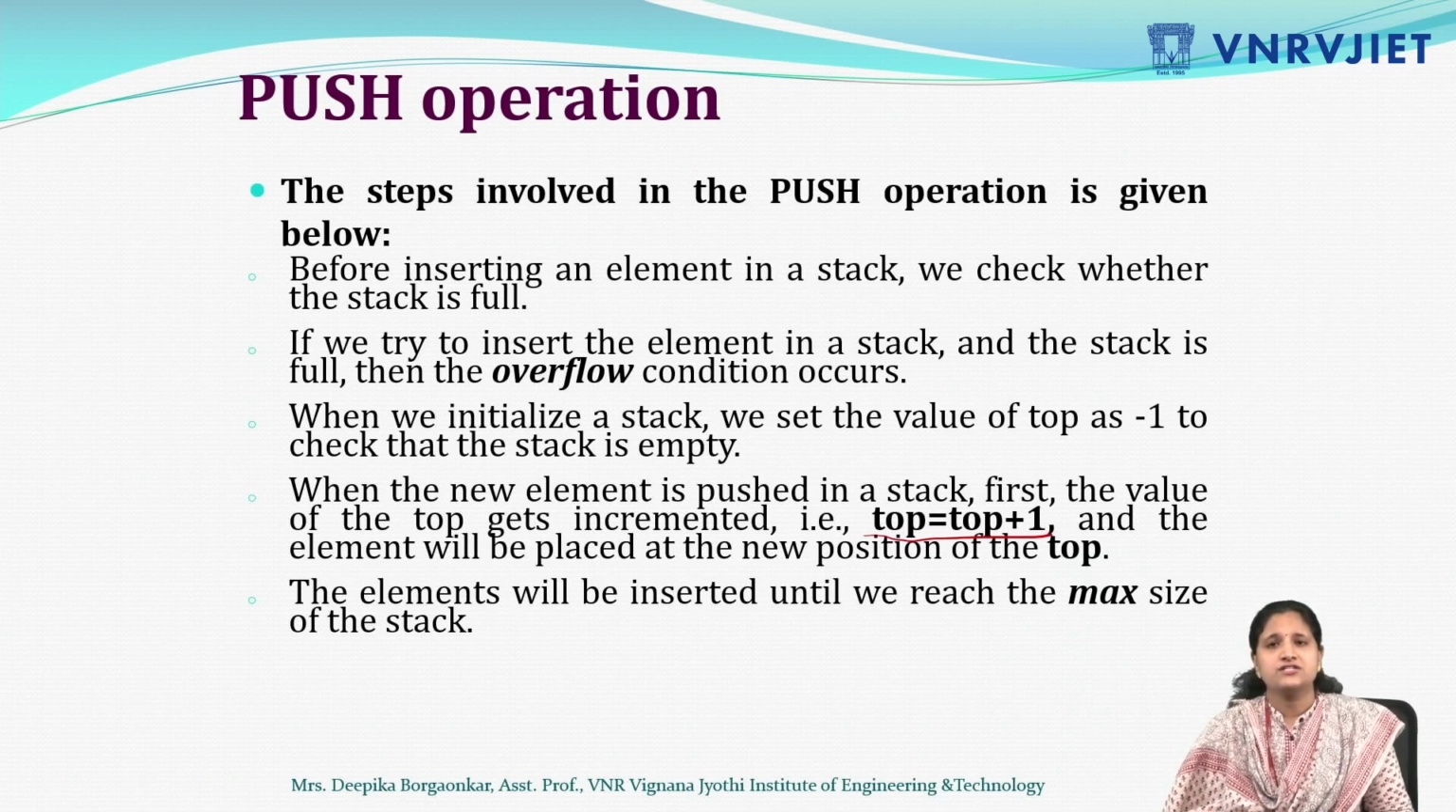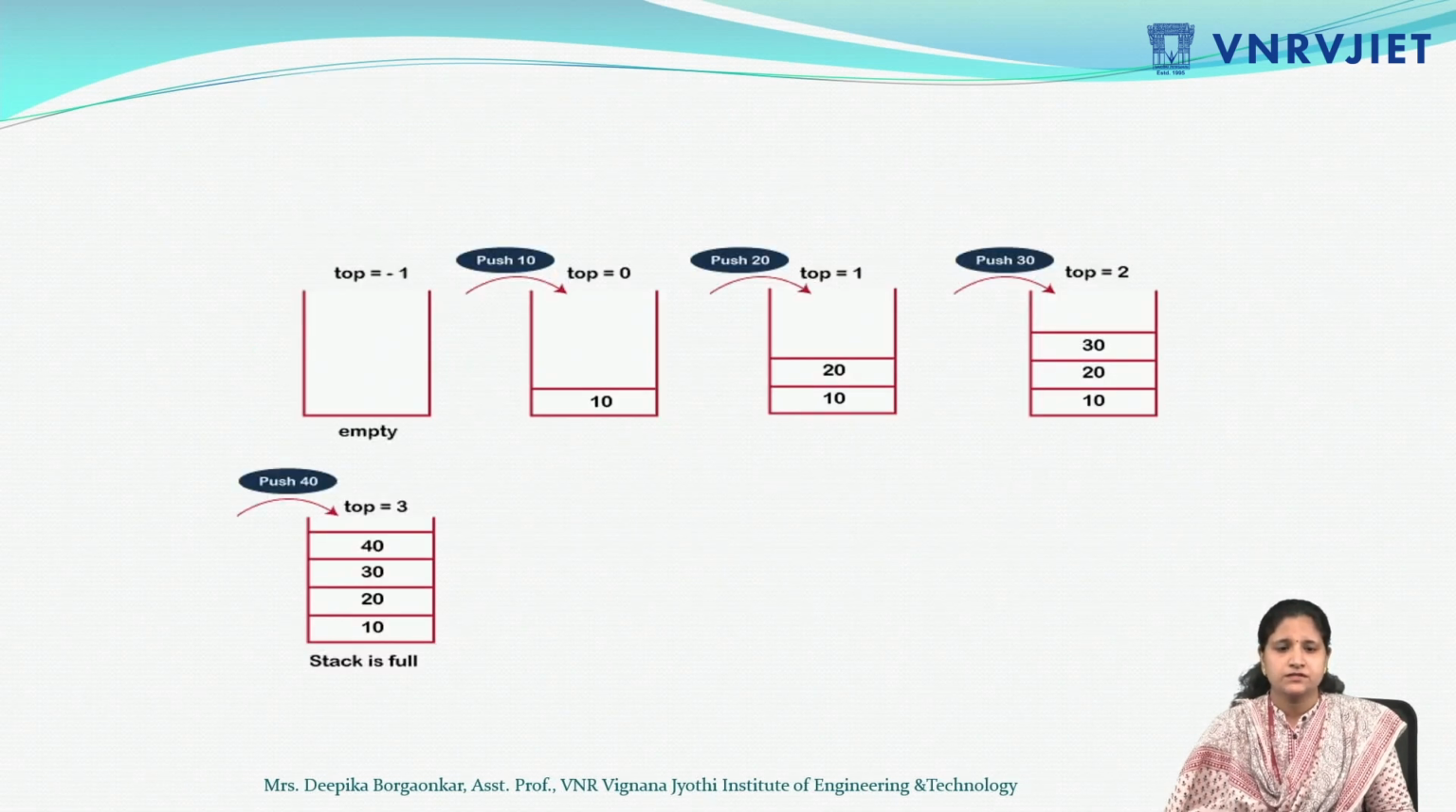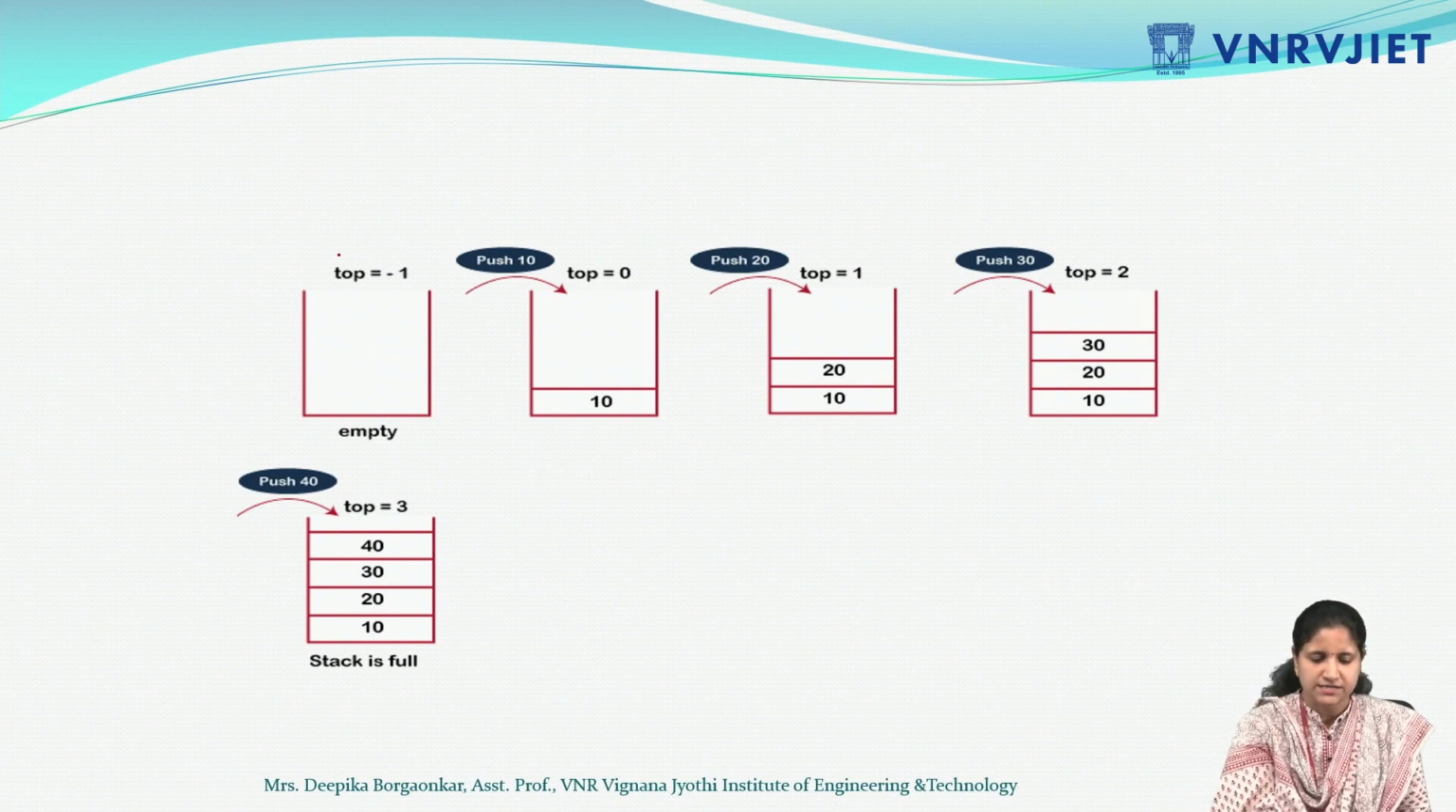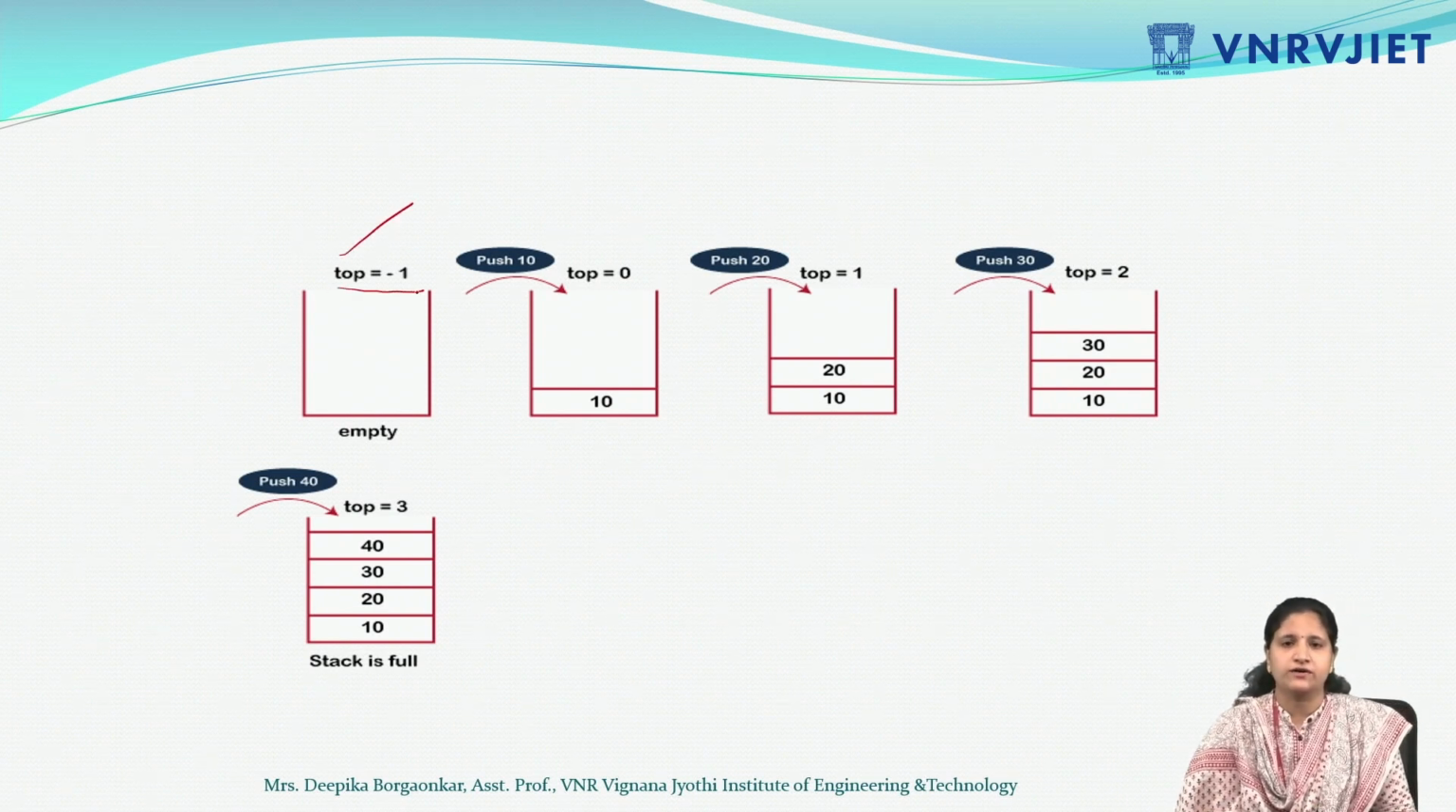And when we reach the max size, first we have to declare it, suppose the size is 5. If we reach up to 5, then I have to show that my stack is full. So these are the steps to perform the push operation. We'll see with an example. Suppose initially my stack is empty and top is by default initialized with -1.